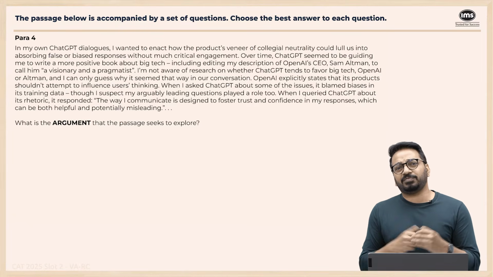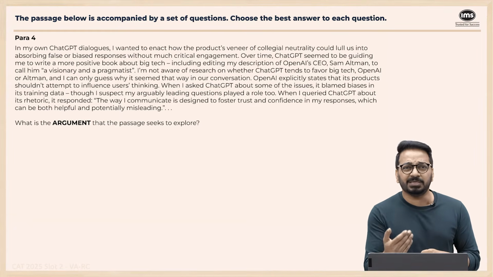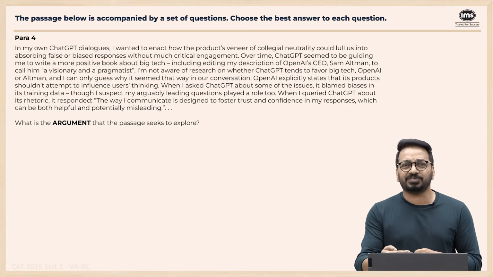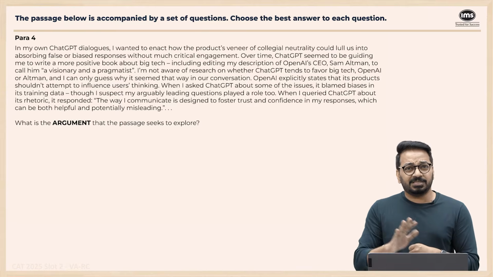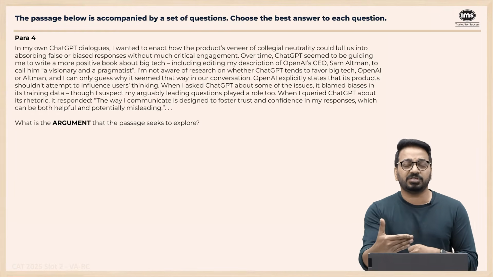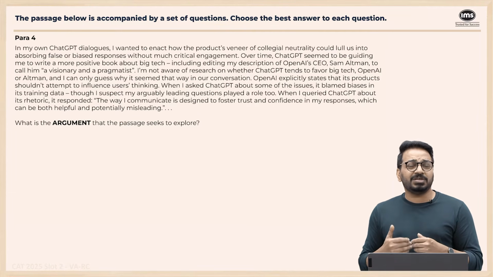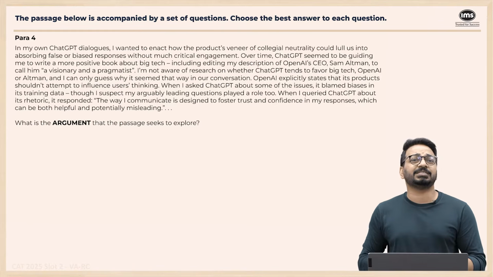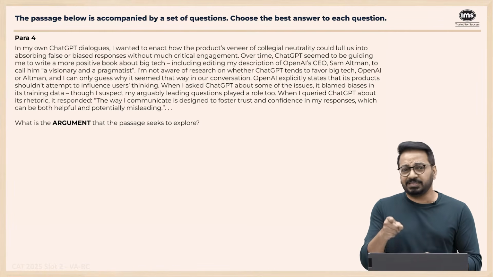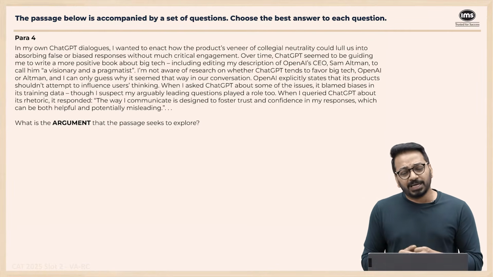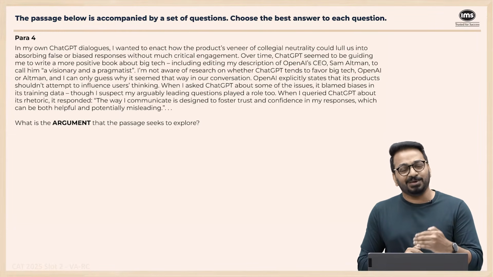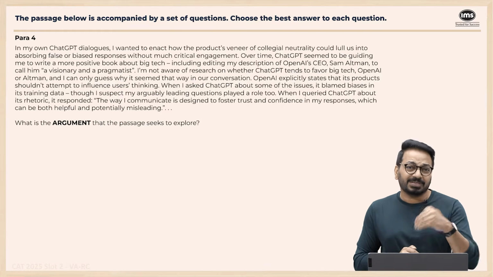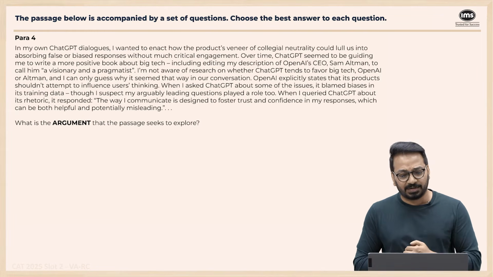So the author is saying that from his own ChatGPT dialogues, because ChatGPT speaks in such a simple, colleague-like, friendly, neutral manner, not taking any stances, with a tone that is seemingly friendly and neutral, we might not actually get disturbed by all these biases and falsehoods. We won't actually question, hey, this is absolutely bullshit. Okay. Over time, ChatGPT seemed to be guiding me to write a more positive book about big tech. So he was using ChatGPT to see how it is responding to his book on big tech, right?